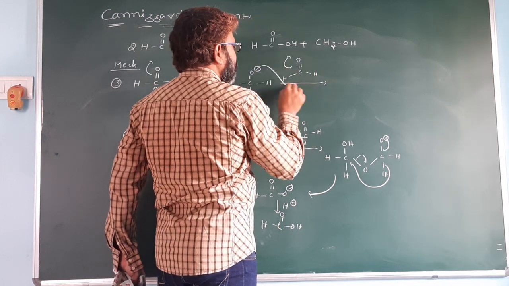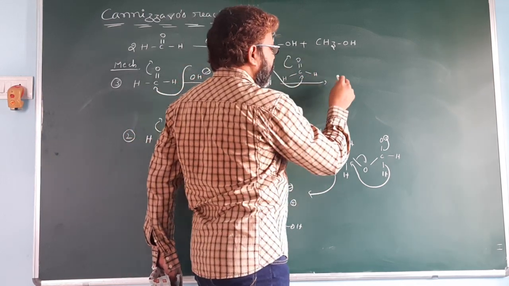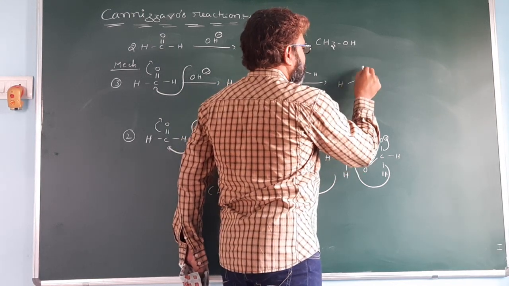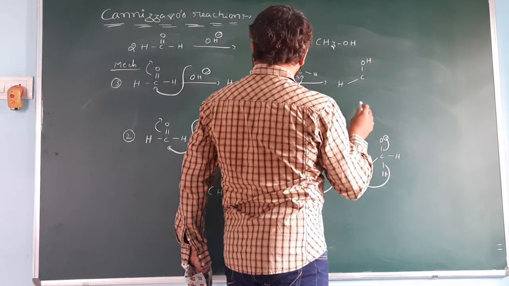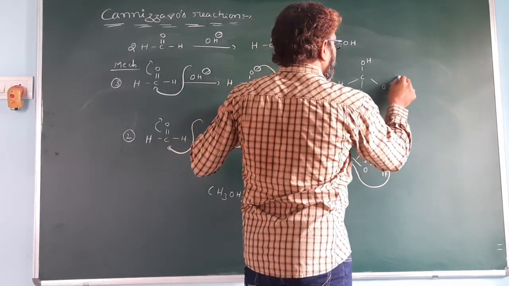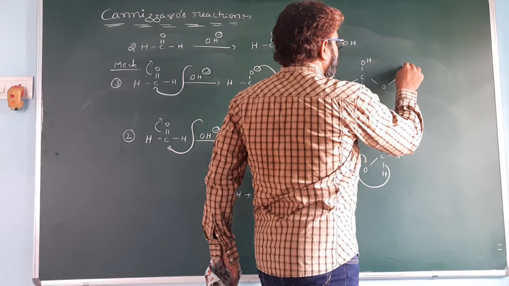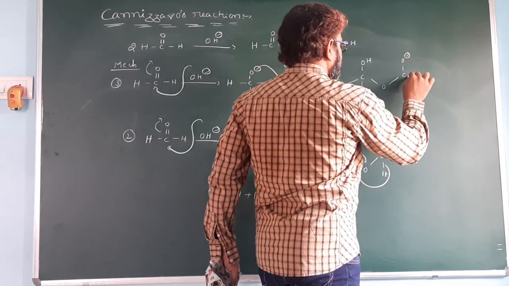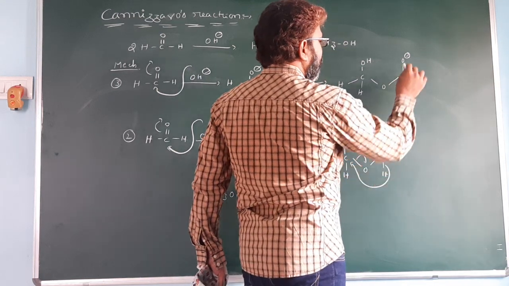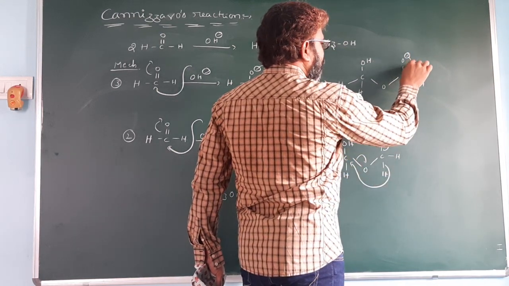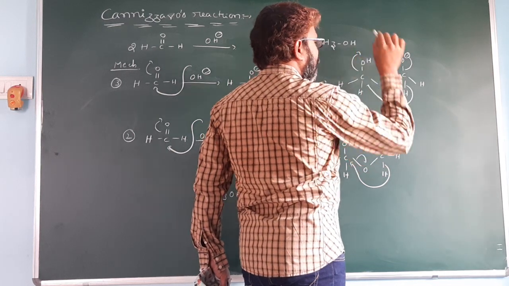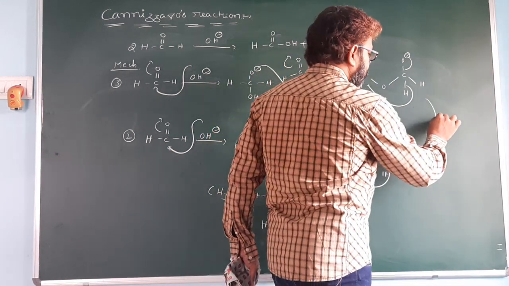This pi bond electron shifts, it attacks here to give HCOH, HOC, O minus, H. This bonding electron shifts here, this H minus shifts here, with loss of OH minus ion.